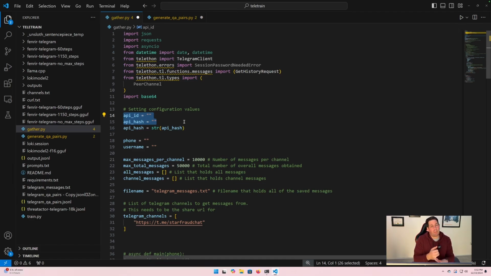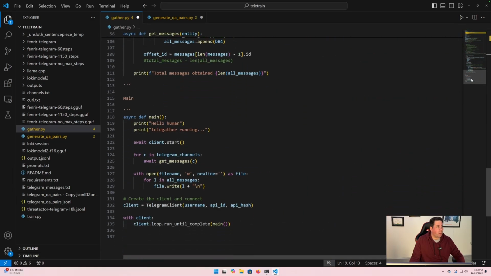So it all starts with the API ID, the API hash, and just Google Telegram register application. It'll come up. It's pretty easy to do. You just register it, and then you'll get these two values. Of course, you will need the phone number associated with it, as well as the username. So if we go down to where we're actually creating a Telegram client here, you can see that it's asking for the username, the API ID, and the API hash. So you do need a username in order to authenticate to the Telegram API.